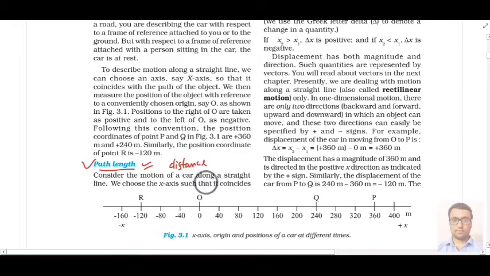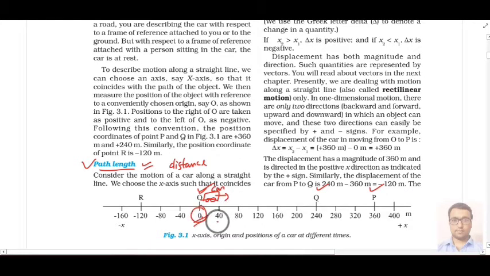Suppose any car is moving from point O to Q, then P. Suppose here you have your car at O. Then O is your origin or reference point. Its coordinate is denoted by 0. And then this car is moving along this path.